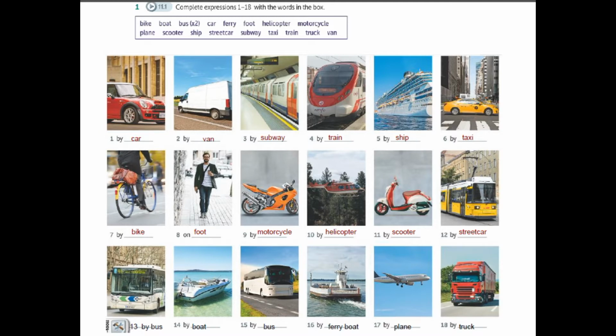18. By truck. When I travel from Manaus to Ceará, Fortaleza, I always travel by plane. But when I travel around here in Amazonas, in the countryside, I always take a boat. I travel by ferry boat to cross the river, all right? To go to work, I always take the bus or sometimes I take a taxi.